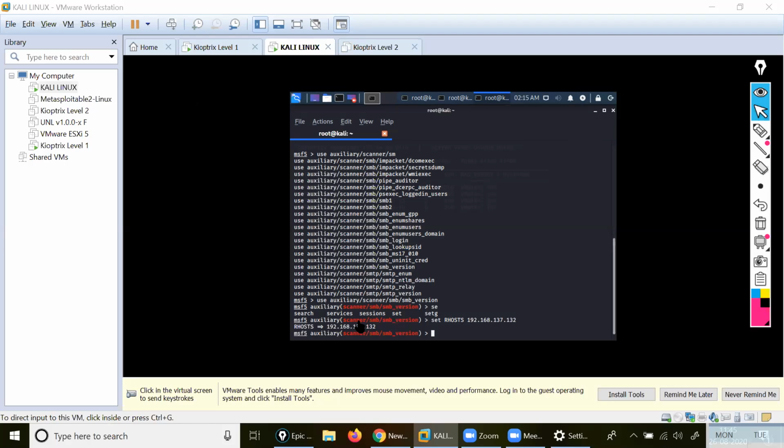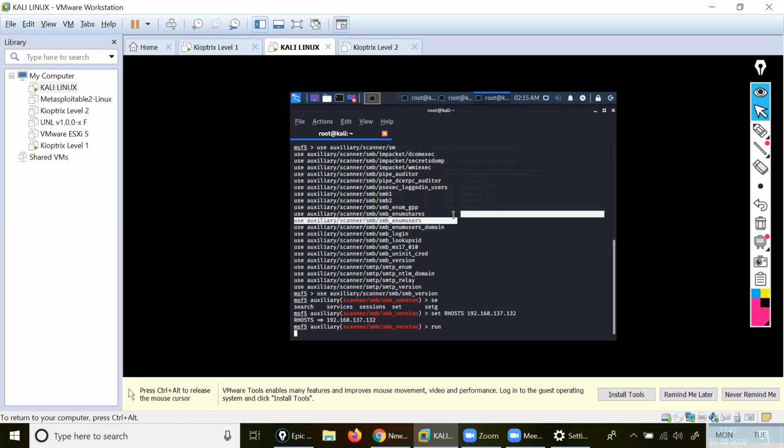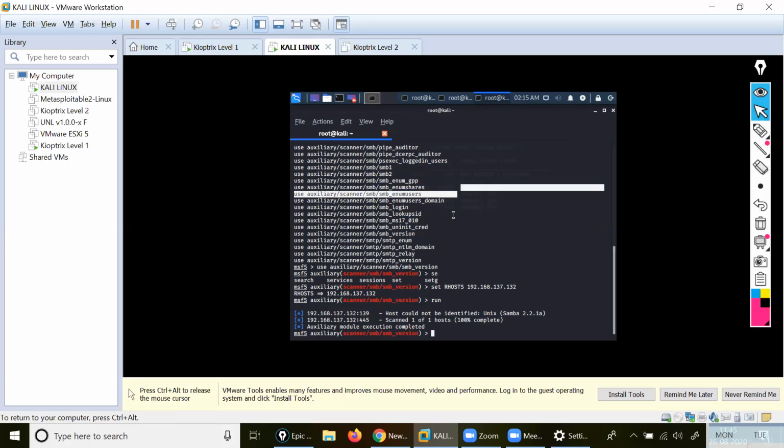Then after that, you should run, and it will give you information about which SMB version is running inside that. Understood? Like this way you should check. So what I will do, run. Enter it. See here, I'm getting 139, which is the SMB port you should check here. Host could not be identified, SMB 2.2. Yeah, this version is the vulnerability.